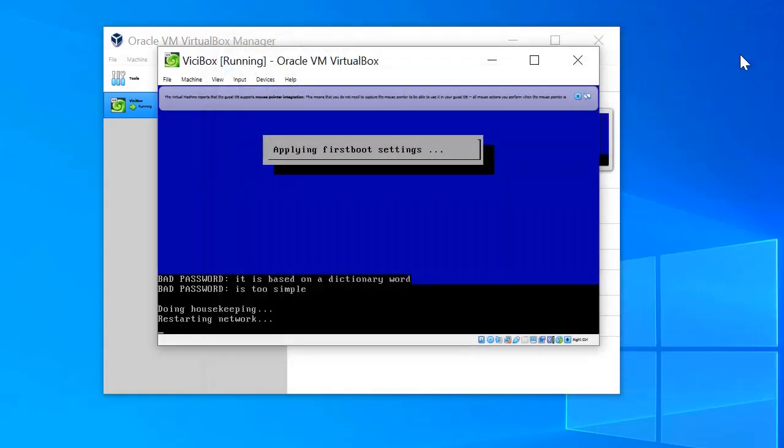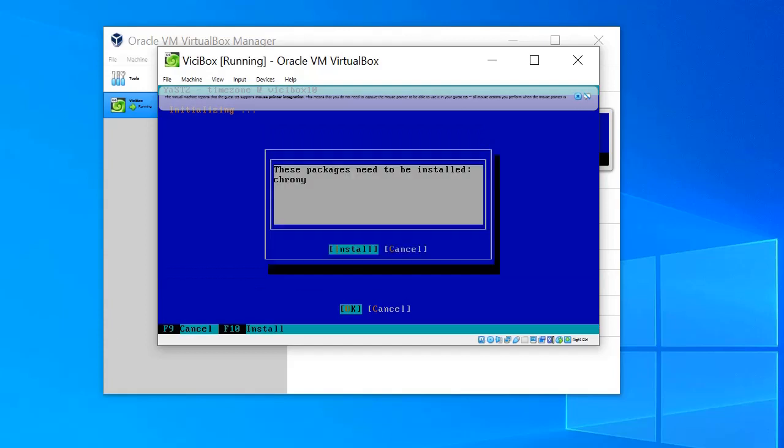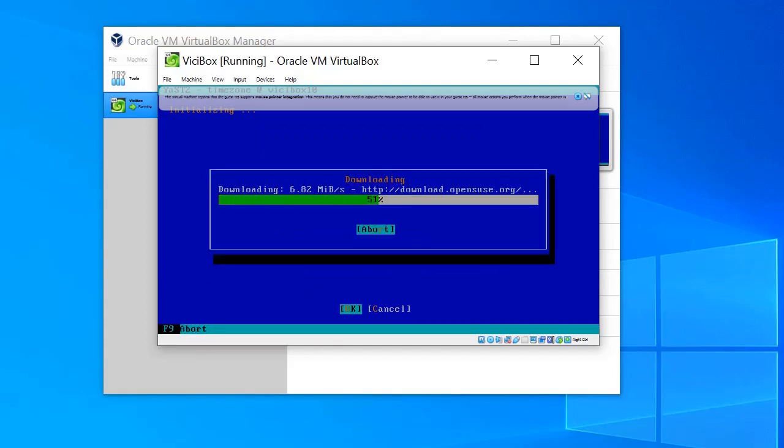I need to set up my network. In this case, we need to write vicibox-timezone to reset the time zone and install the packages. In fact, I have DHCP, so I automatically take an IP and I'm on the internet.